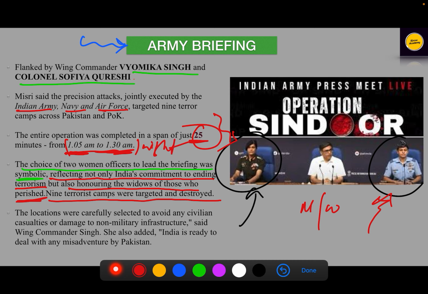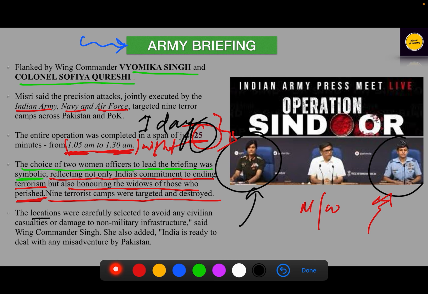we made the total area devastated. So this is the power of the Indian Army, Indian Navy, and Indian Air Force. Only 25 minutes is enough for them. So just imagine, if we get 1 year, or 1 year is a very big thing, if we get one day, what we can do with Pakistan, you can imagine.